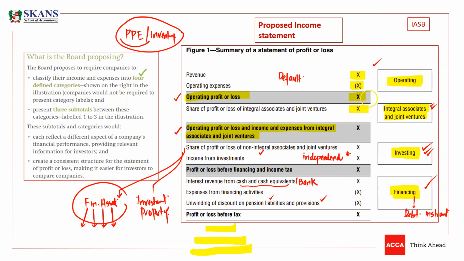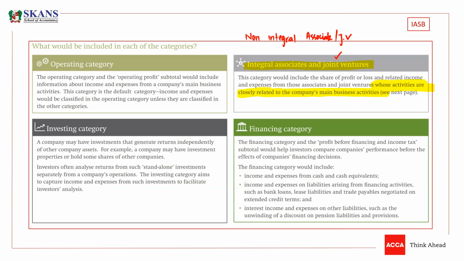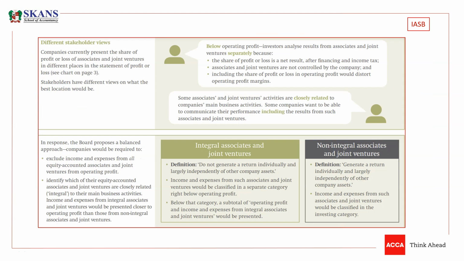They have three subtotals. Then obviously before profit before tax, then we have tax, profit after tax. Those subtotals are actually the totals that we are currently using, but they have added three new totals here, guys. And this is the way they just want to propose the income statement. All these things are written here, guys. I have already explained these things, and here is the non-integral associates and the integral associates definition as well. You can easily read these things from these slides.